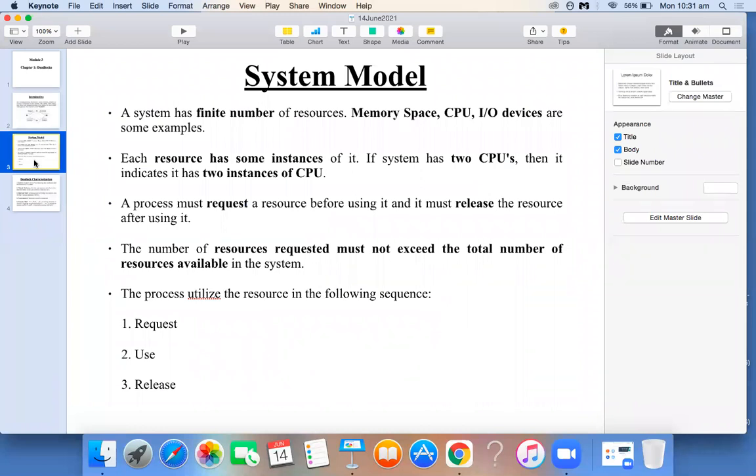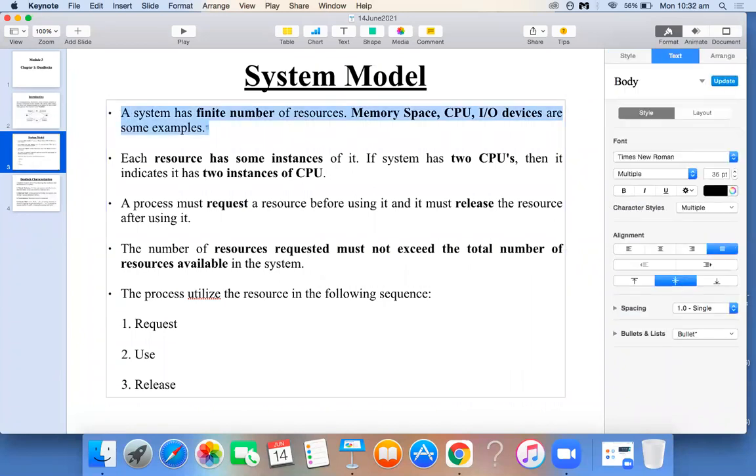system model. So the deadlock system model, how does it actually look? We have a finite number of resources. We don't consider a computer system to have infinite resources. It will contain some countable number of resources. That is the first point we are saying here. What are some examples of resources we have highlighted here? The resources can be your memory and RAM, your CPU, and your input devices, and so on.